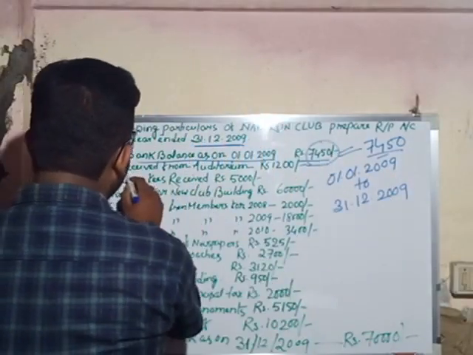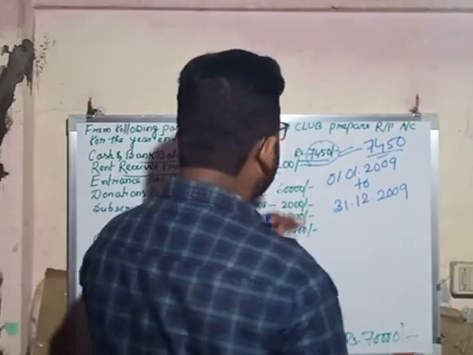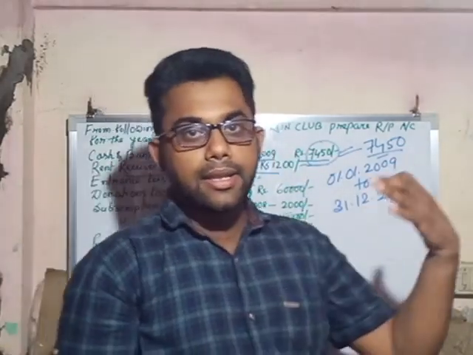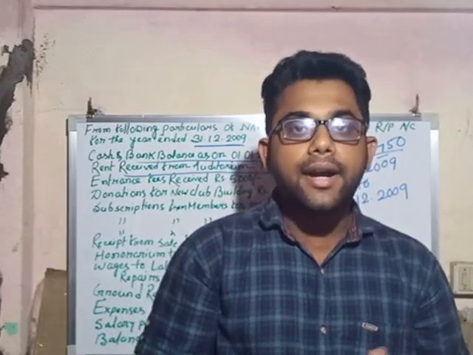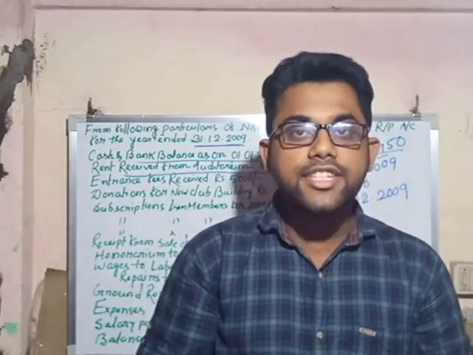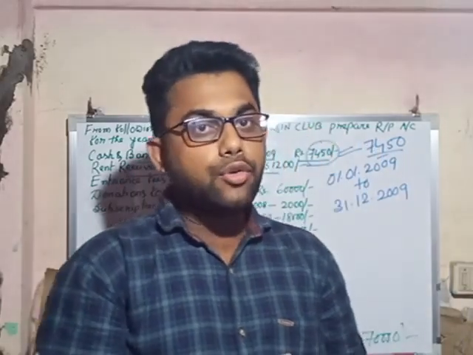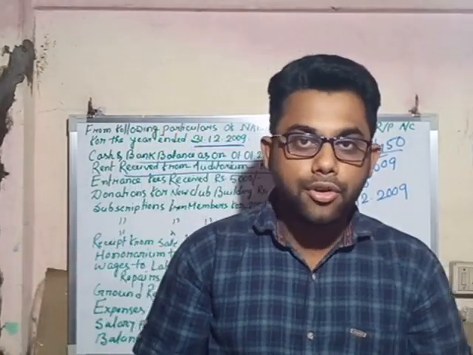Next one is the rent received from auditorium. The club has an auditorium that they may give on rent, and from that they have received a certain amount as rent. So it is a receipt for the non-trading organization, and it will come in the receipt side.